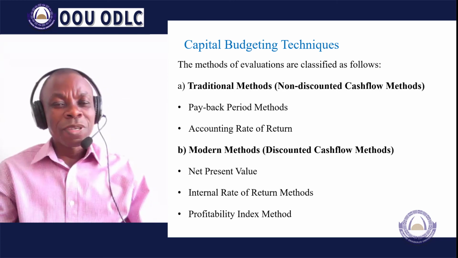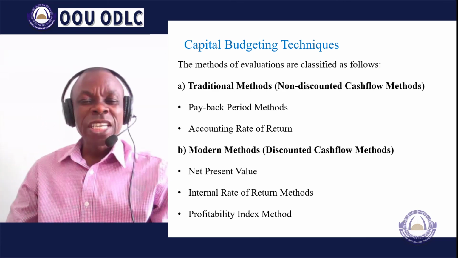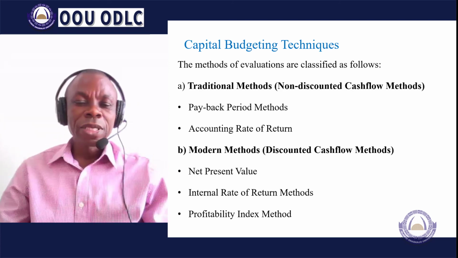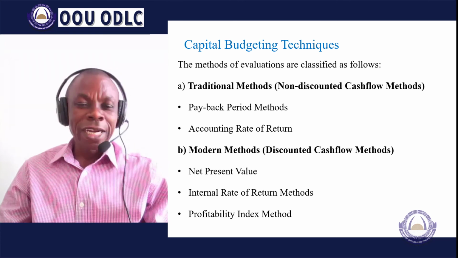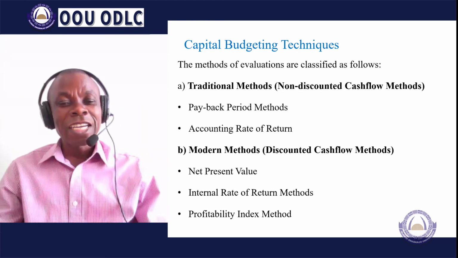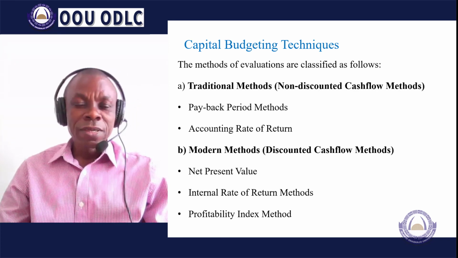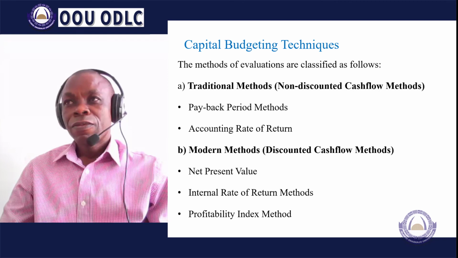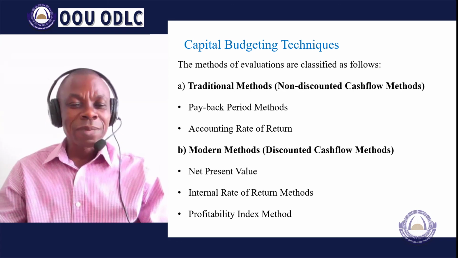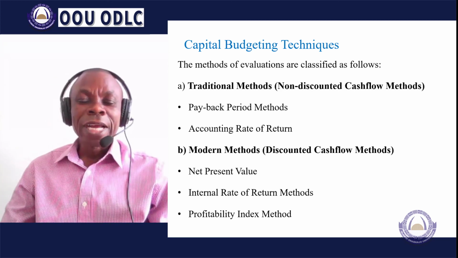If a project generates positive net present value, the project will be taken to be acceptable. But if it produces a negative net present value, that project will be taken to be unacceptable or unviable, and the project will not be advised for execution. That's about the net present value. The higher the positive net present value, the more attractive the project will be. So the project that produces 5,000 naira net present value will be first considered for acceptance, all things being equal, compared to a project that generates 4,000 naira net present value.